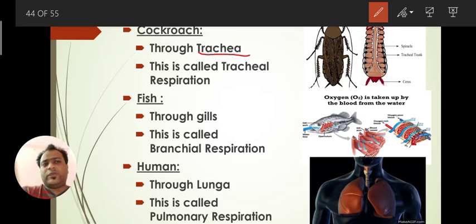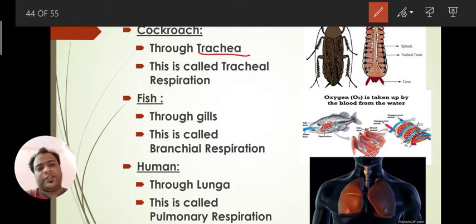So if you cut the head of a cockroach or any insect, they can survive, they can respire, because they take oxygen throughout the body, as the trachea and spiracles are present in the whole body. This is the advantage for any insect.